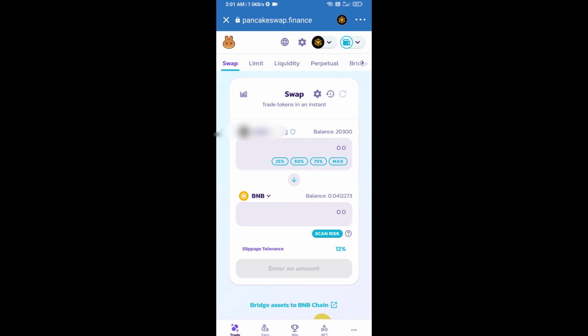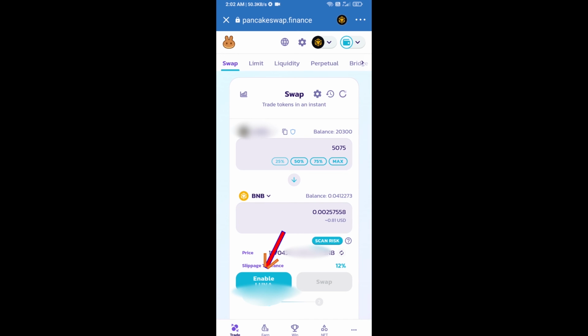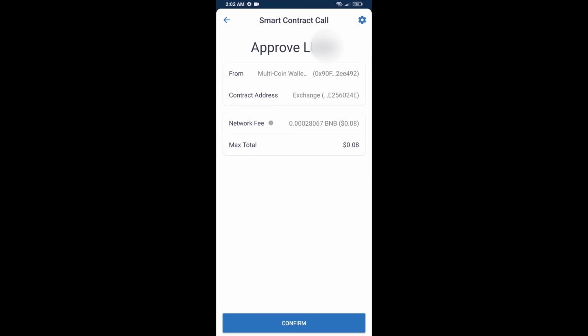After that you will select number of tokens for selling like 25%, 50%, 75% or max. Then I will use only 25% for selling. Click on 25%. After that you will click on enable. And finally you will confirm this transaction and you will get BNB successfully in your Trust Wallet.